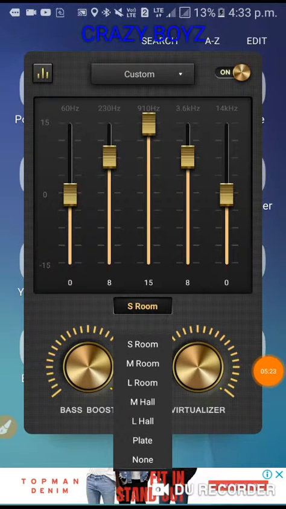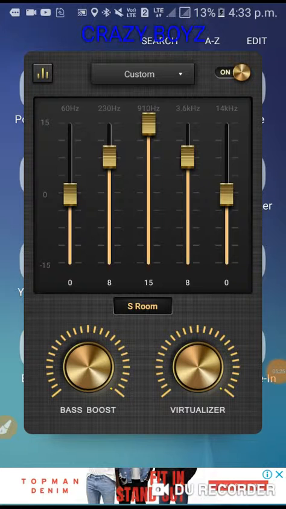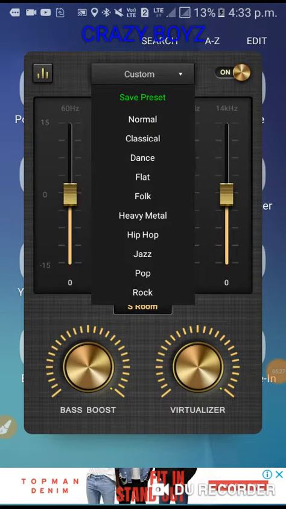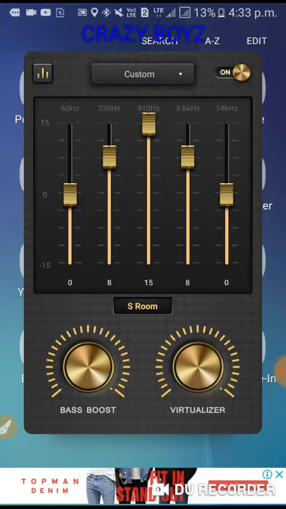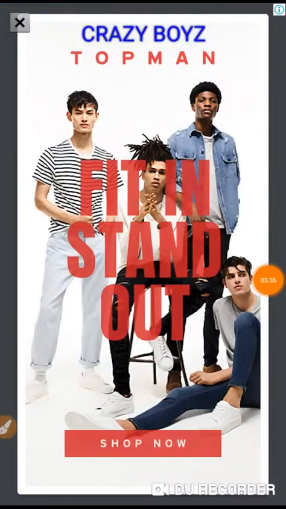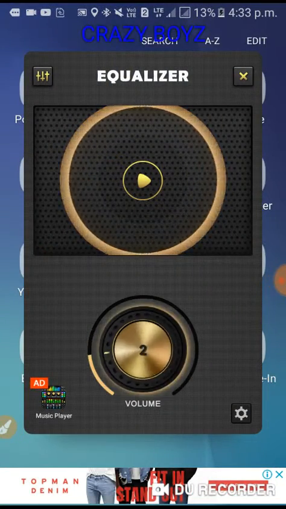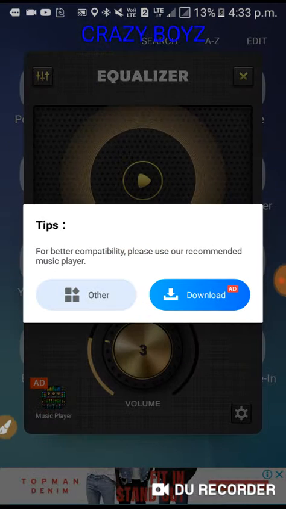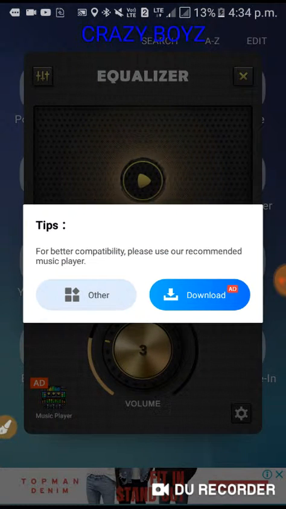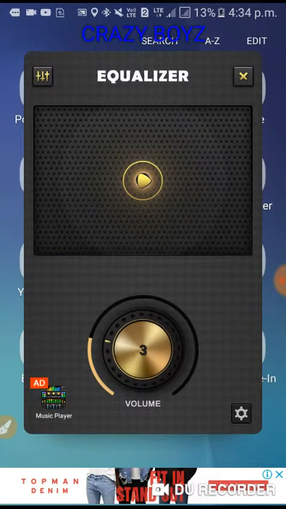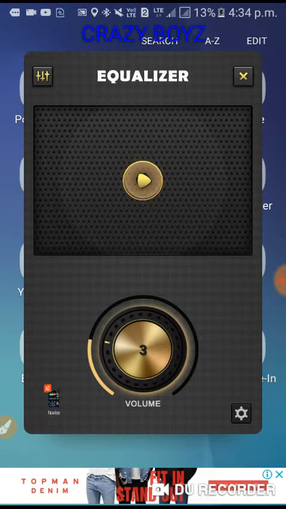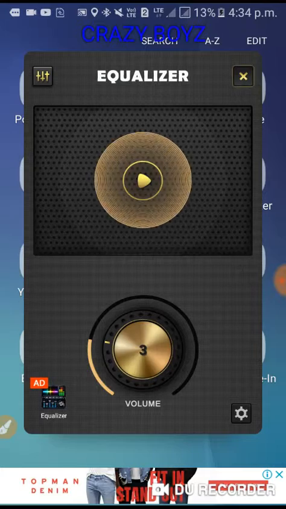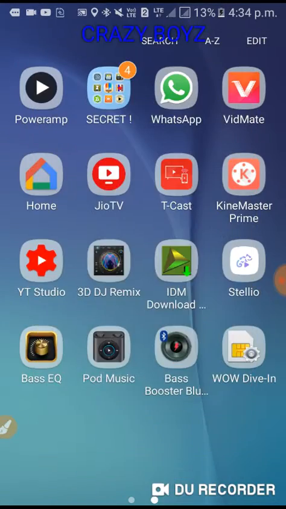Here you can see S room, M room, L hall, all those options, and here sound mode, and in the top right corner on and off. That's all in this application. This application also consists that here I play a song. Now okay, I am closing this. You know how to use it now.